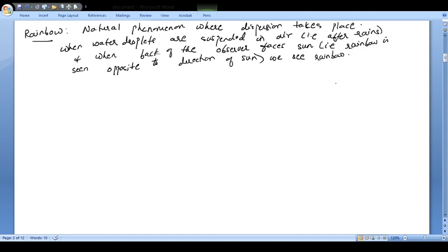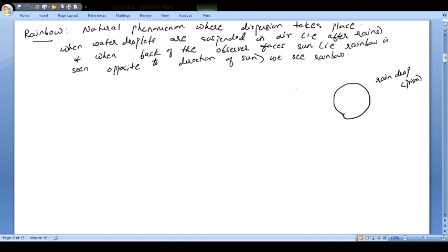Now see what happens in rainbow. अगर मान लो after the rains, let us suppose this is a drop, raindrop, यहाँ पे एक ये drop है, this is basically raindrop. See, raindrops will be acting as a prism. Raindrop, they act as a prism. Okay. Only thing is, prism में क्या है? Material glass है. Raindrop के अंदर क्या है? पानी है. That's only the difference.